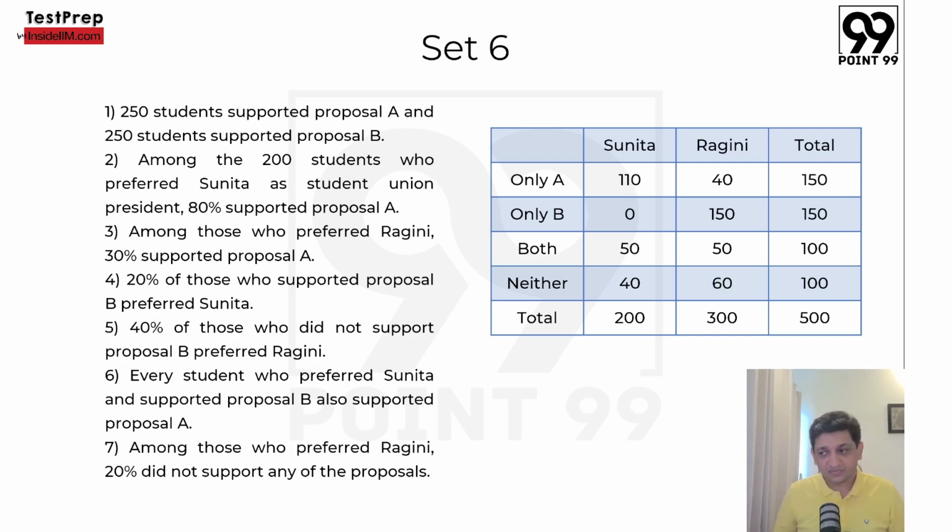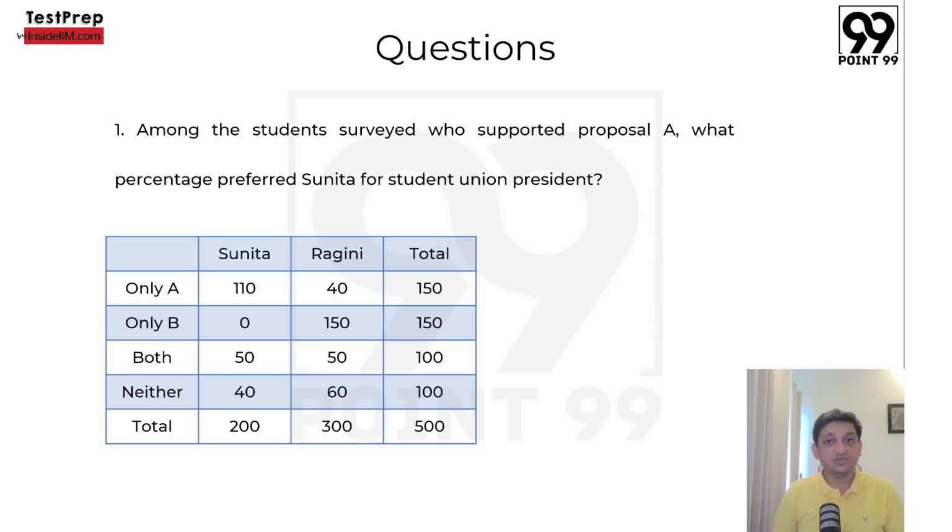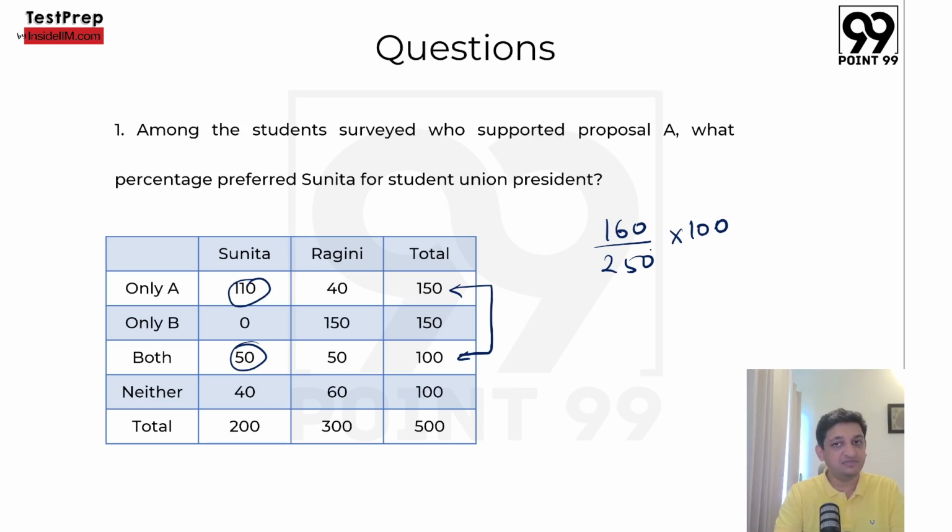that we have here. So let's look at the first question. Among the students surveyed who supported proposal A, so only A and both, so 150 plus 100, 250. What percentage preferred Sunita for student union president? So out of 250, what percentage preferred Sunita? Sunita was preferred by 110 plus 50, that is 160. 160 out of 250 into 100 and you will get the percentage. 0 will get cancelled out. 25 fours are 100, 16 fours are 64%. So the correct answer to the first question is going to be 64 in terms of percentage points.